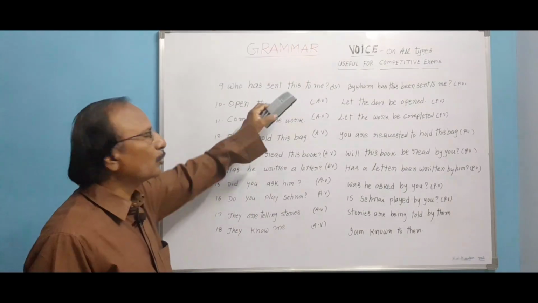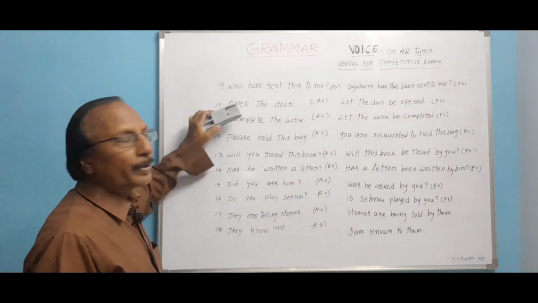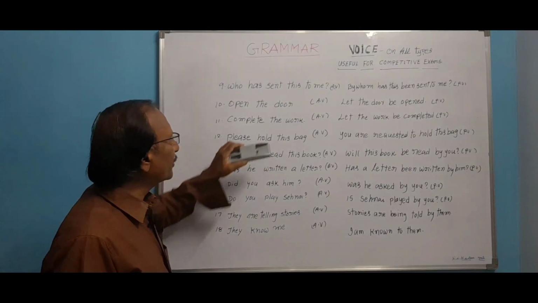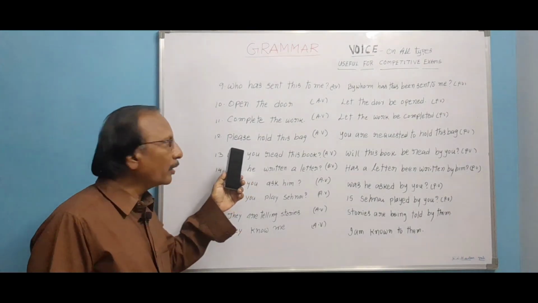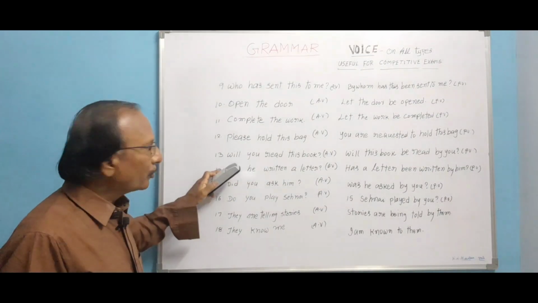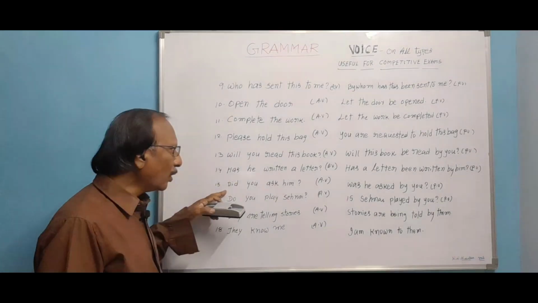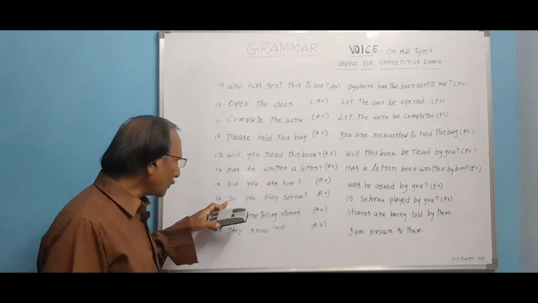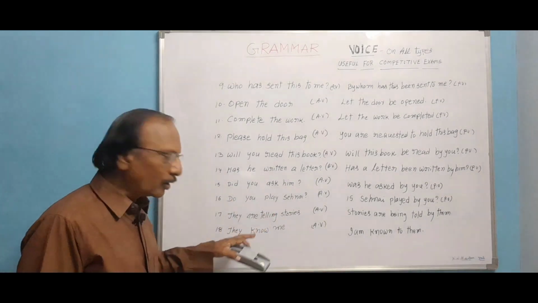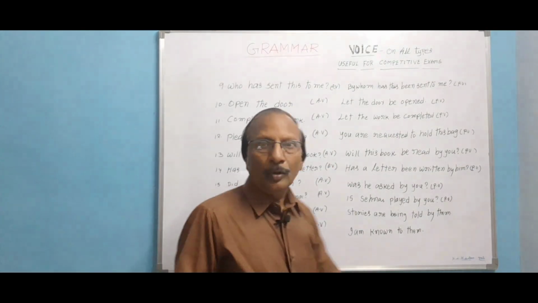Who has sent this to me? Present perfect. Open the door, imperative. Complete the work, imperative. Please hold this bag, imperative related to requests. Will you read this book? Future. Has he written a letter? Present perfect. Did you ask him? Simple past. Do you play Shehanai? Simple present. They are telling stories, present continuous. They know me, simple present. They are changed in this way.